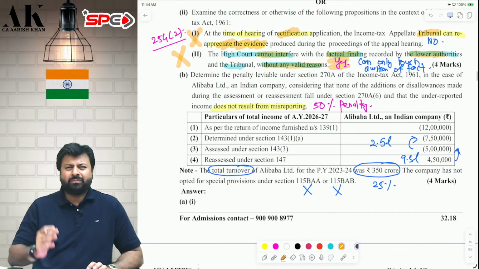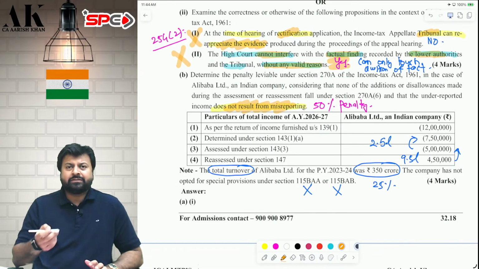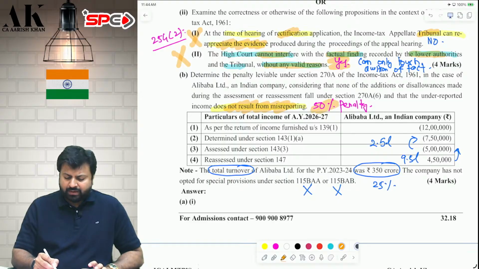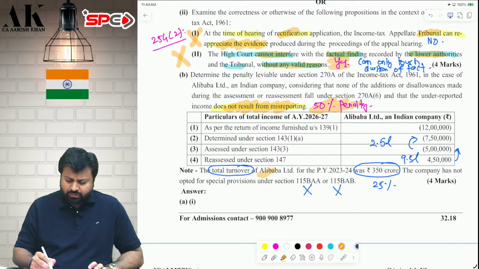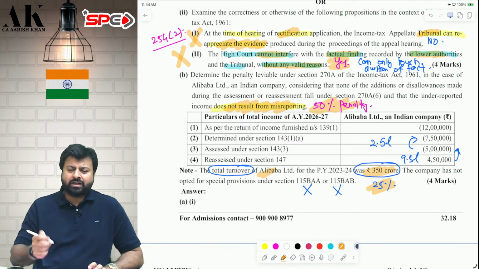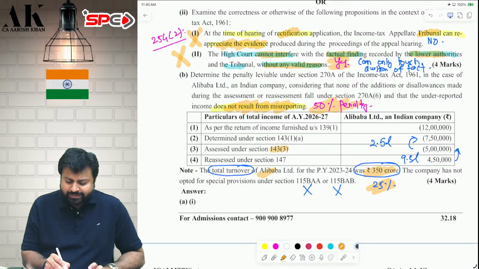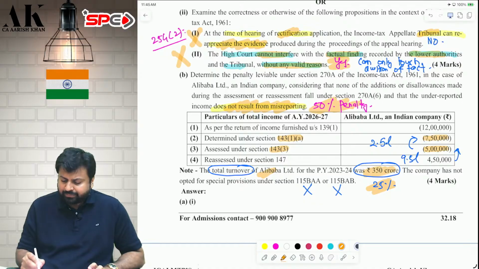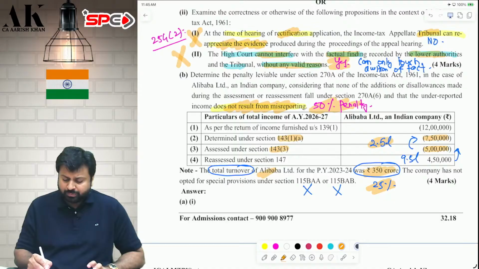Next one, we are supposed to compute one simple penalty question. It does not result from misreporting. If it is not misreporting, it is simple normal underreporting. Therefore, 50% penalty will be imposed. It's a company. The turnover of the company last year is 350 crore. Therefore, the tax rate is 25%. Now, we are supposed to compute penalty. First, underreported income. How will we find underreported income? Income assessed under 143(3) minus income processed. Income assessed is minus 5 lakhs. Income processed is minus 7.5 lakhs. Therefore, the underreported income is 2.5 lakhs.